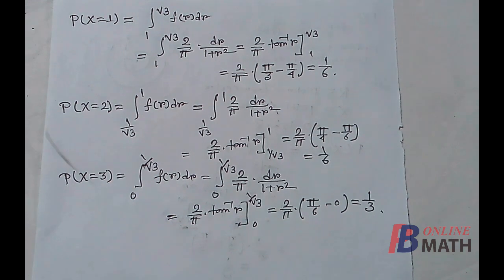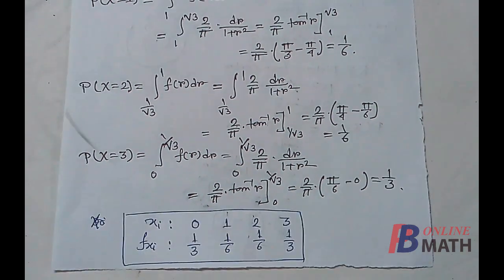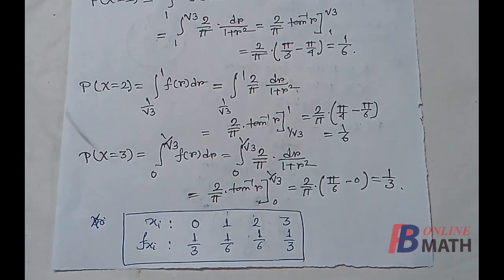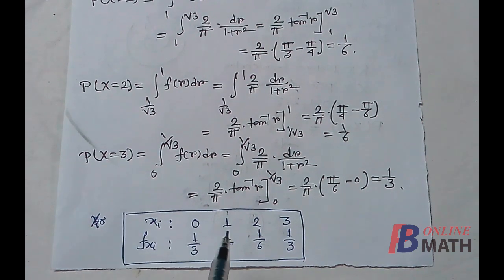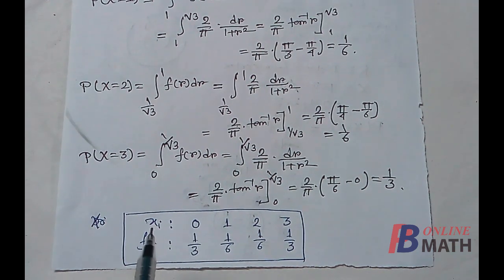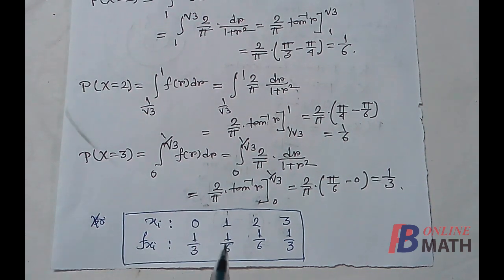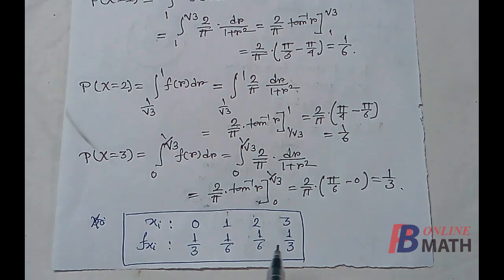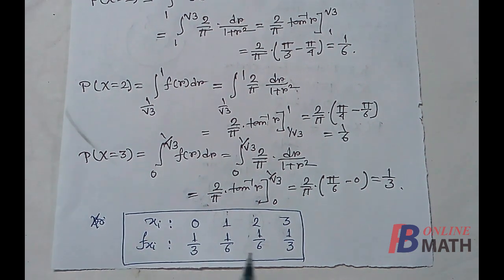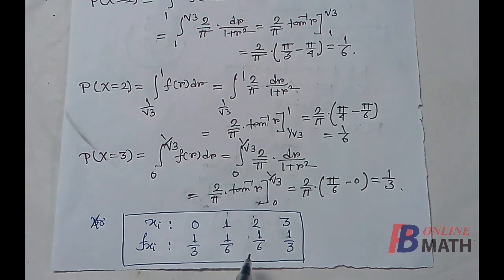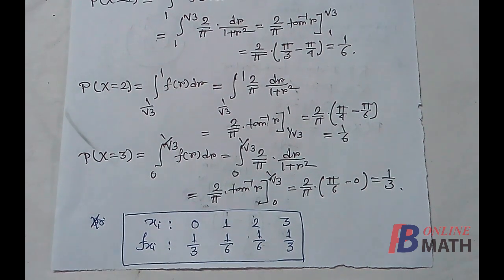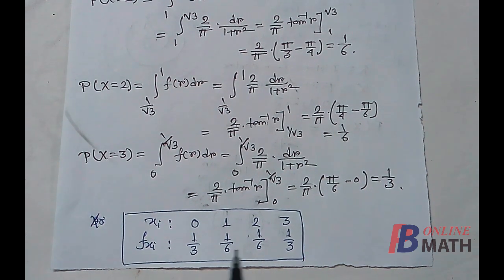So we can write the probability mass function here. This is the required probability mass function where the spectrum points are denoted by xi. So there are 4 spectrum points 0, 1, 2, 3, and the corresponding masses are denoted by f(xi): 1 by 3, 1 by 6, 1 by 6 and 1 by 3. If we add all the masses, it will be equal to 1. So this is the required distribution of the score. That completes the solution, and with this we complete this part also.